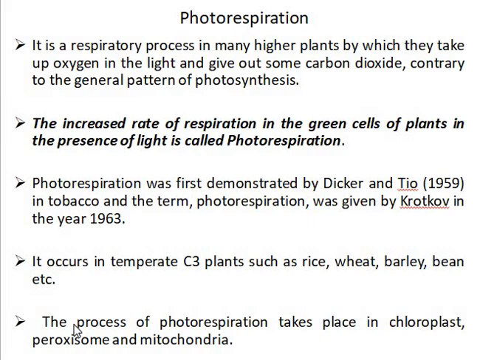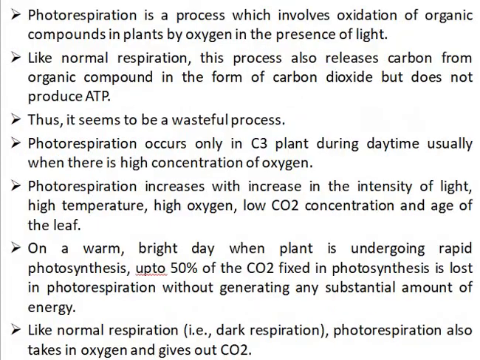Photorespiration was first demonstrated by Decker and Tio in 1959 in tobacco, and the term photorespiration was given by Kolkov in the year 1963. It occurs in C3 plants such as rice, wheat, barley, bean, etc. The process of photorespiration takes place in three organelles such as chloroplast, peroxisomes, and mitochondria. Photorespiration is a process which involves oxidation of organic compounds in plants by oxygen in the presence of light.